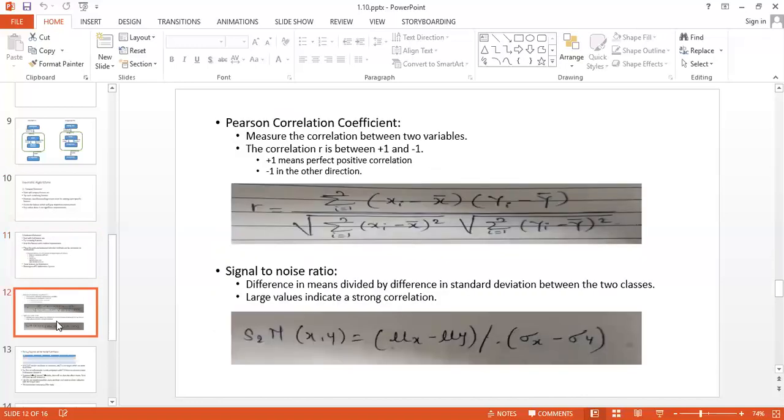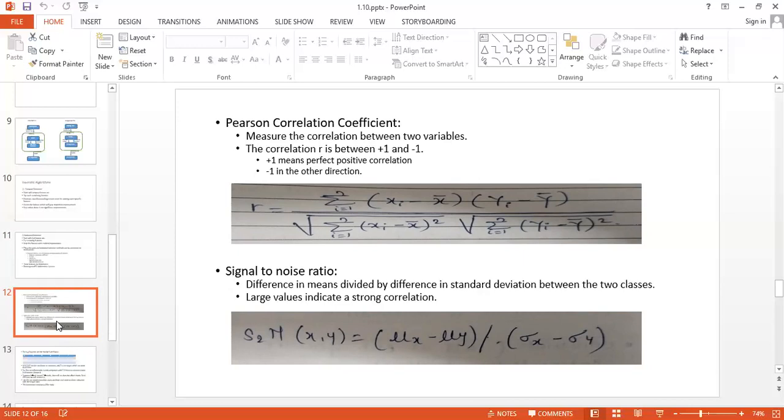Now see, the Pearson correlation coefficient has a formula like this. The correlation is between +1 and -1. +1 means perfect positive correlation, and -1 is the other direction, negative correlation. The value of R in the Pearson correlation coefficient varies from +1 to -1.